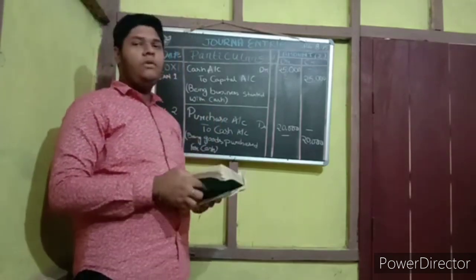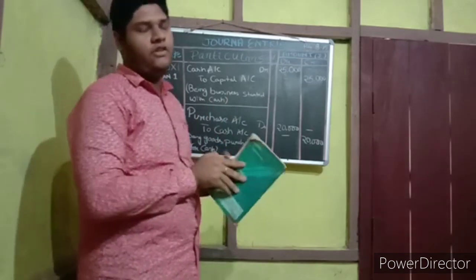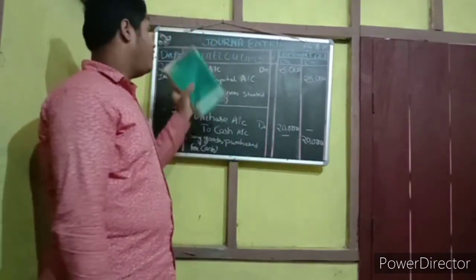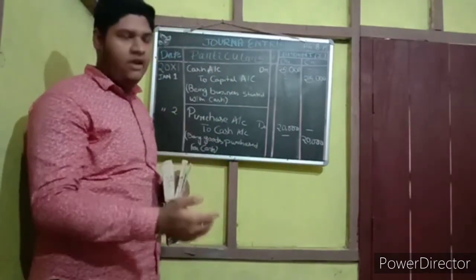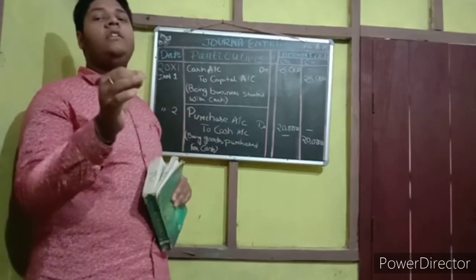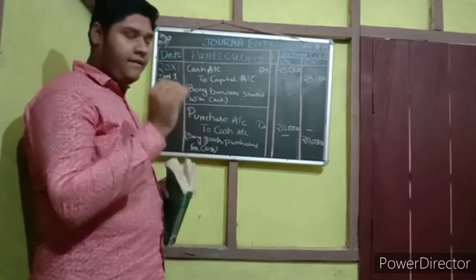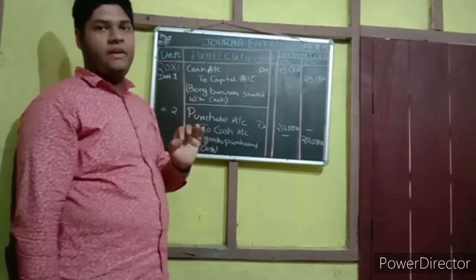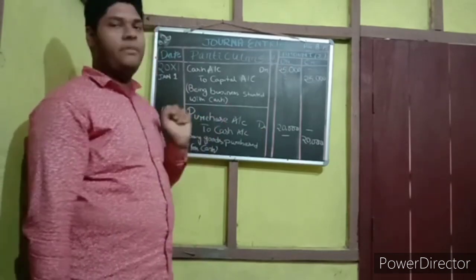Now why is the purchase on debit and why is the cash on credit? If you saw the class 9 video on the golden rule of accountancy: for the nominal account, debit all expenses. If you purchase anything, it will be your expense. So every expense will be in debit in case of a nominal account. So purchase is a nominal account.